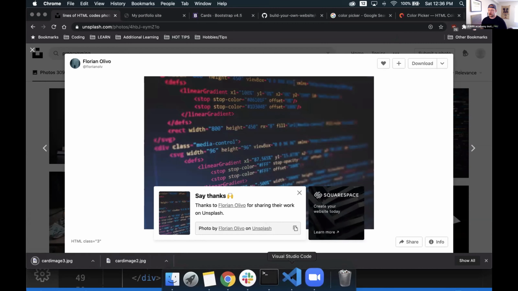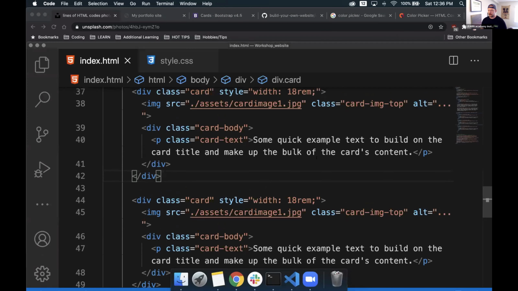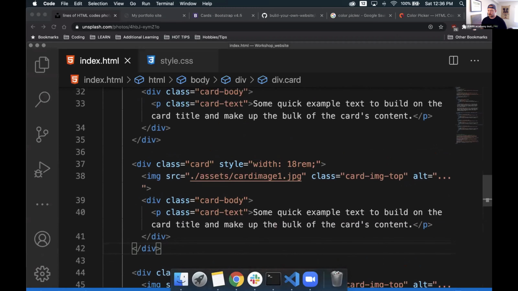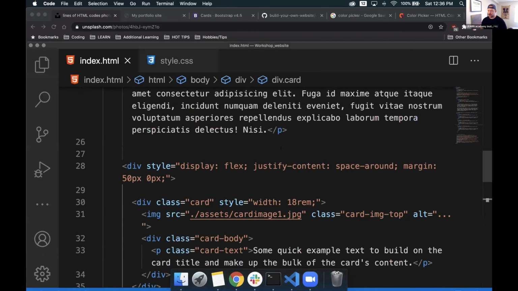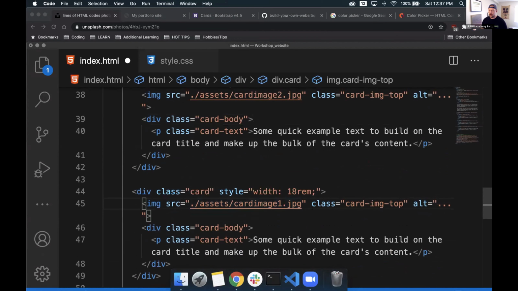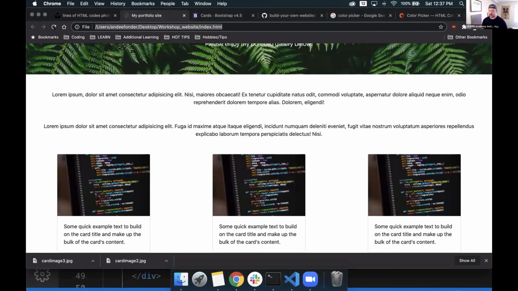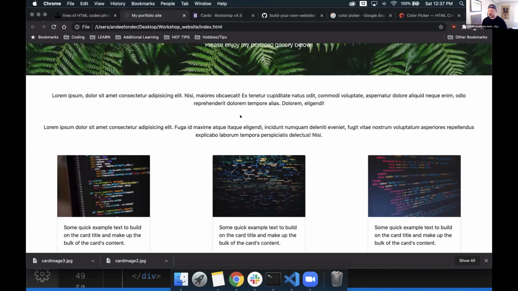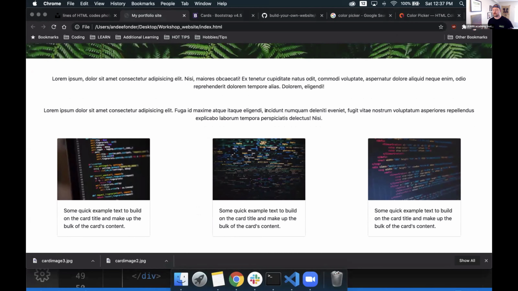We'll go back to our code. And we'll change out. So we have our first card image inside of our div. We want to keep that one the way it is. We'll go to our next one. We'll change this one to card image 2. We'll just replace that 1 with 2. And with this one, our third one, we'll do card image 3. We'll save it. And let's go preview it, make sure it's working right. Refresh the page and boom, we have 3 individual cards with 3 unique images to them as well.